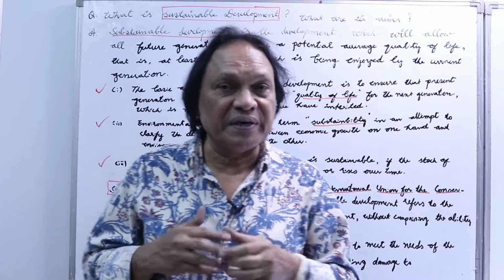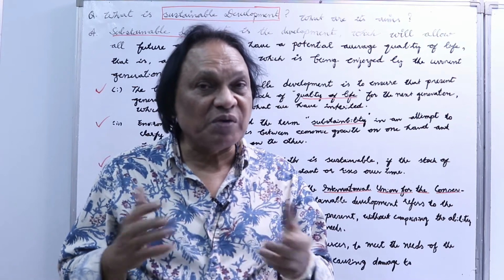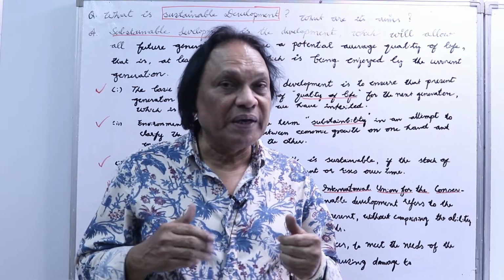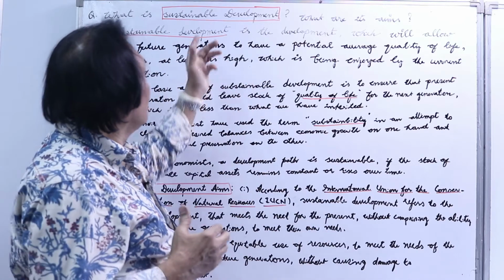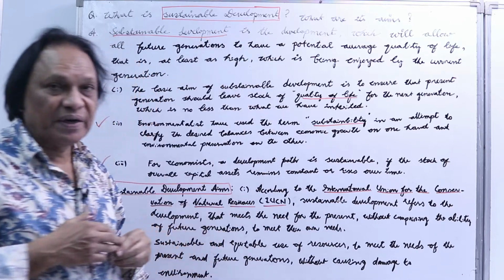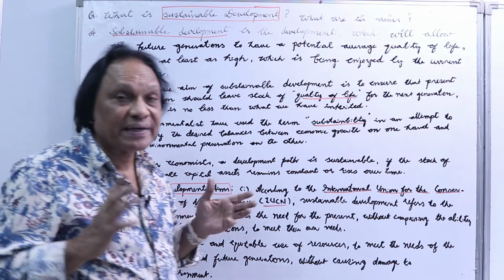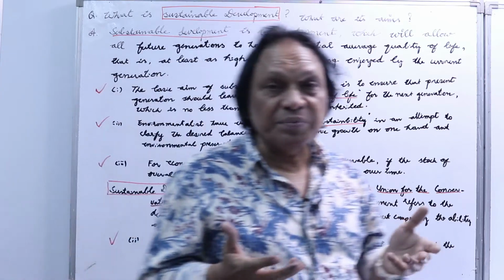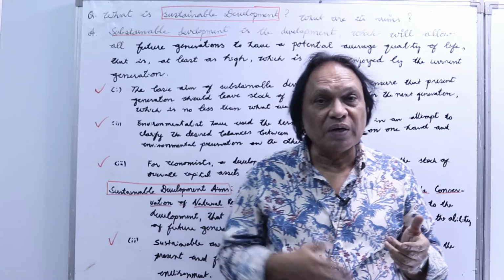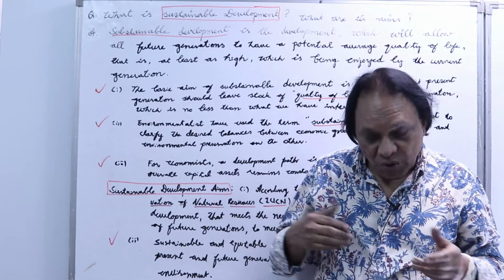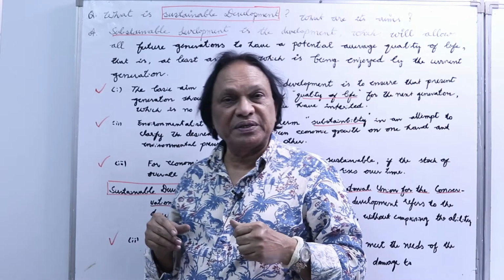We are discussing the last but one chapter. In that you have sustainable development and its aims. What exactly is sustainable development and what are its aims? What exactly sustainable development is?